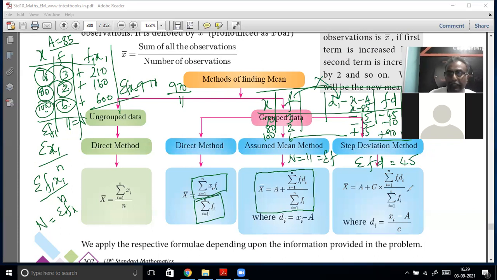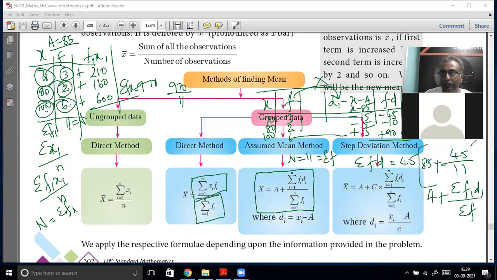So that is where you have to now do this sum. So 45 by 11. That will be the new thing, sigma f of i d of i divided by sigma f. This plus the assumed mean: the assumed mean was 85, plus this one. So this is how you should calculate. Let us say this is 4. Then 85 plus 4 will be 89. So the real x bar will be 89. Like that you should do it.